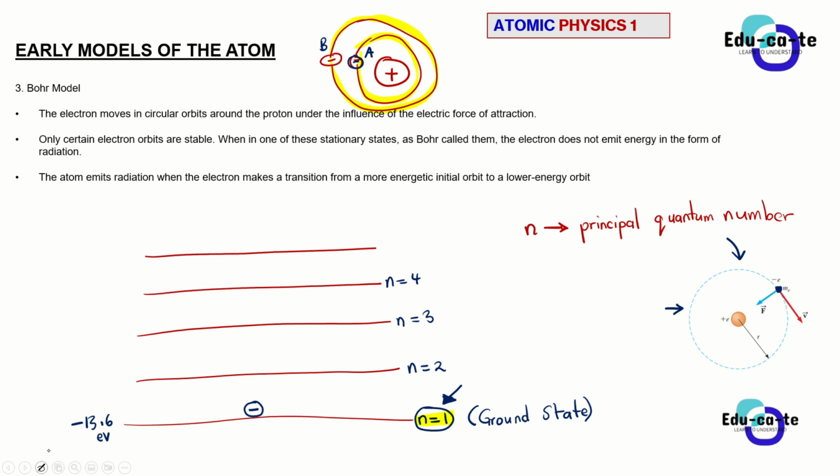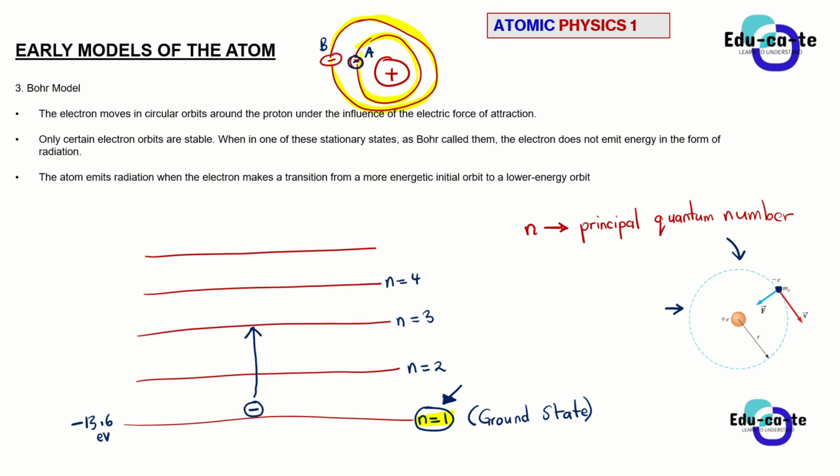So when you give the electron energy, how do you give electrons energy? Because you can't see them. You use heat. Heat is energy, guys. If you heat an atom, remember that it is just indivisible. You cannot see it with your own naked eyes. But if you apply some heat to a material, then the electrons will be excited. So the electrons will move to a state of higher energy levels.